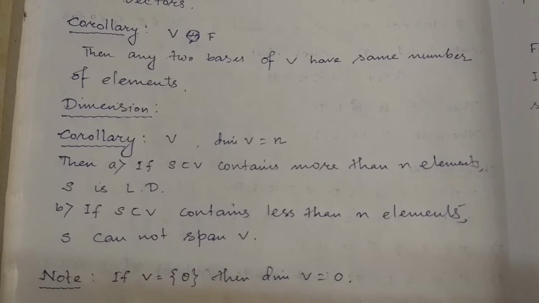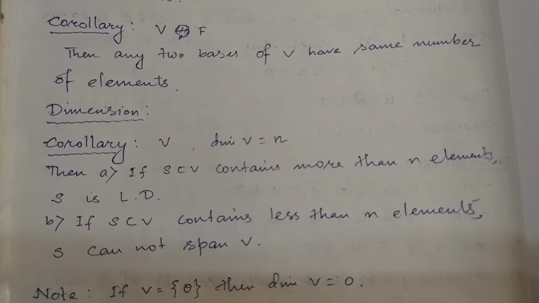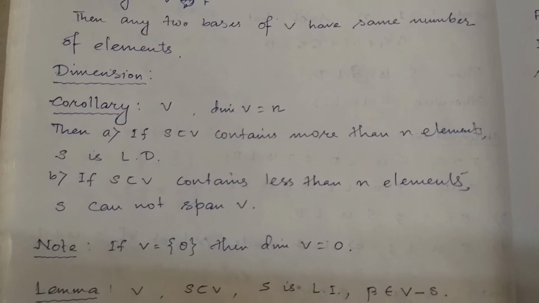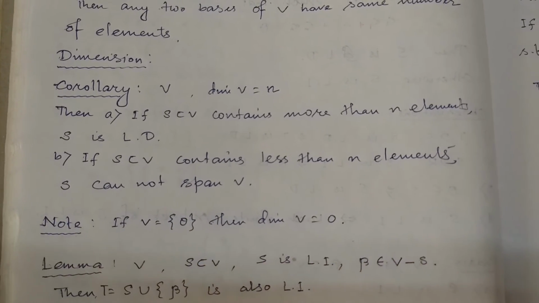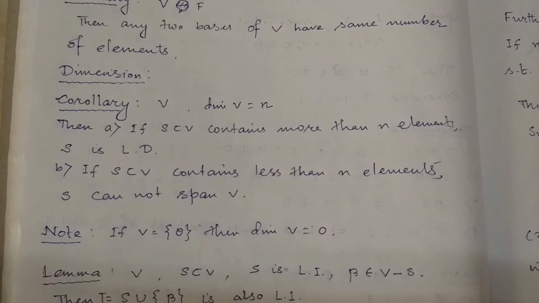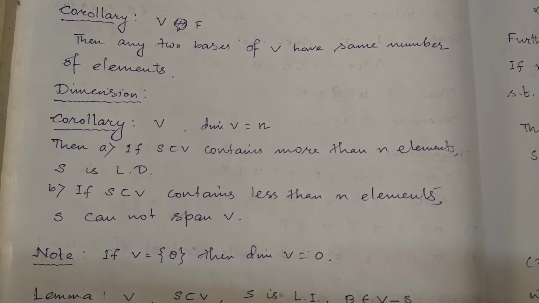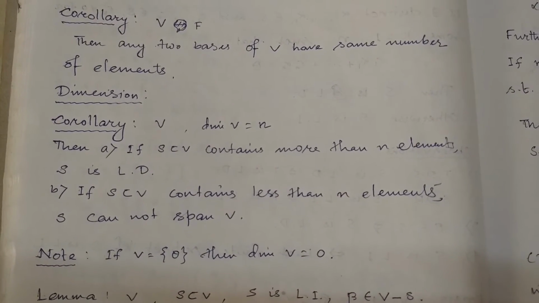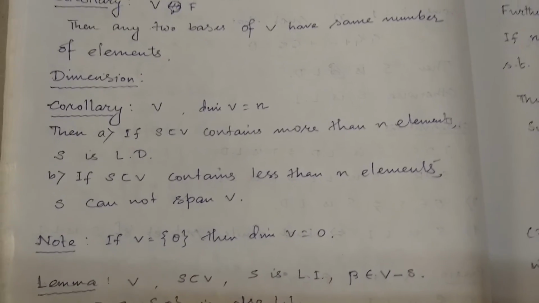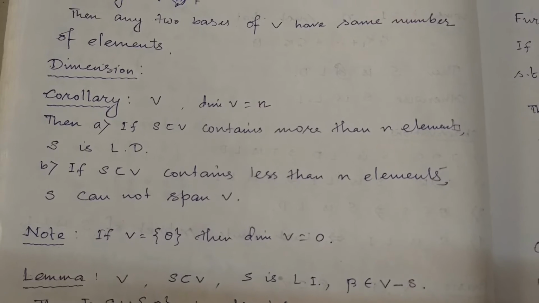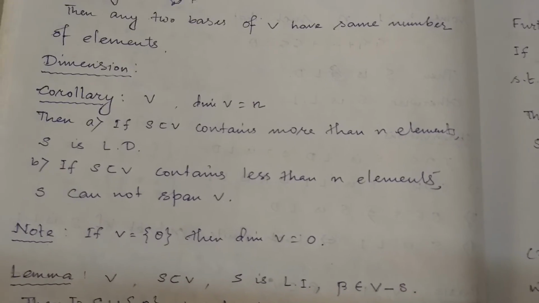Next we have a corollary. Let V be a vector space such that dimension of V equal to n, that means a finite dimensional vector space. Then if S is a subset of V which contains more than n elements, then S must be linearly dependent. And if S contains less than n elements, then S cannot span V. Okay,